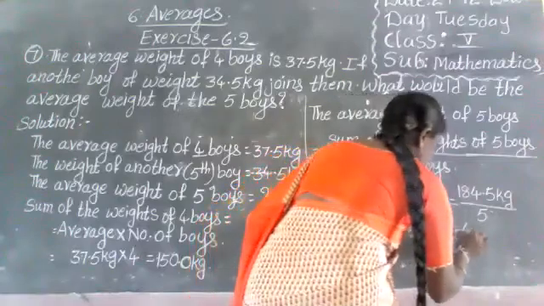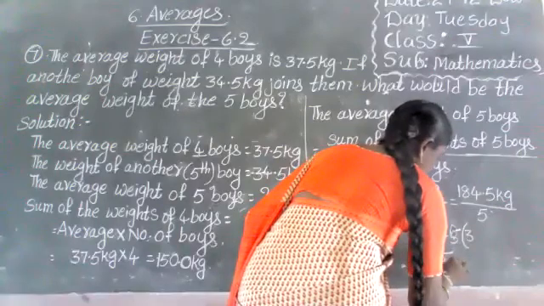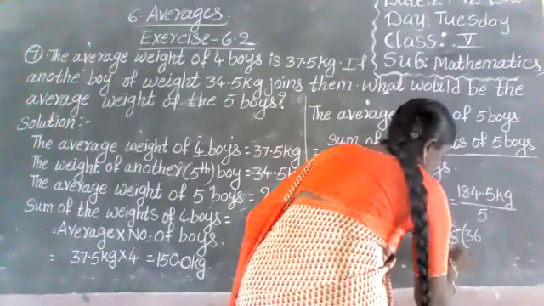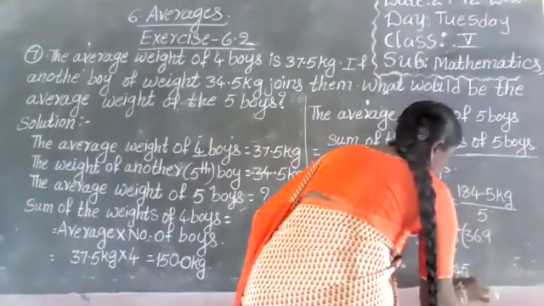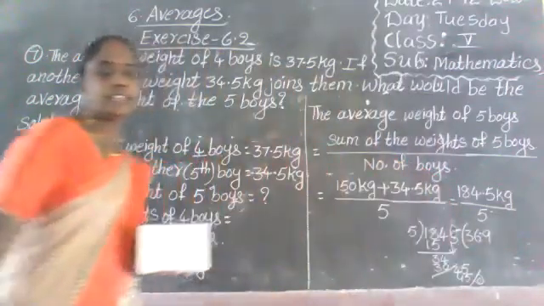5 threes are 15. 34, 5 sixes are 30. Then 4, 5 nines are 45. So 36.9.